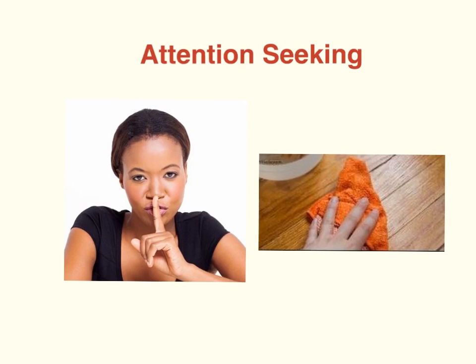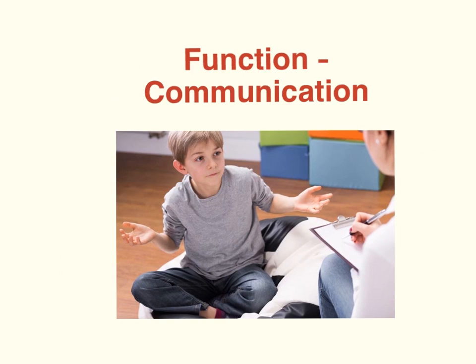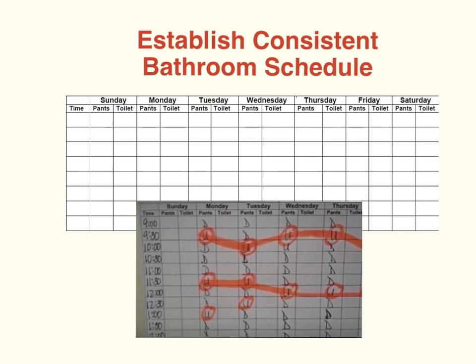If the behavior is determined to be attention-seeking, all adults working with the child must be very careful of their responses. If an accident occurs, a cleanup routine should be established with verbalizations kept to a minimum. If the behavior is determined to be related to communication, work with the speech therapist to be sure the child has a way to communicate his needs, anger, and frustration.